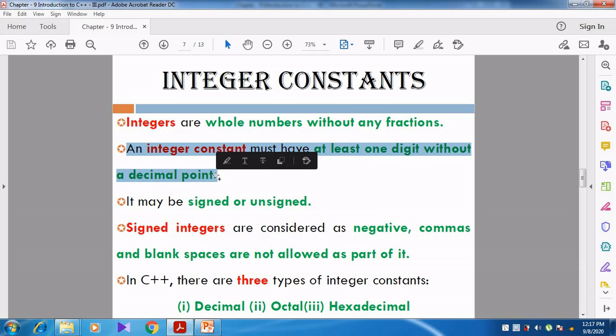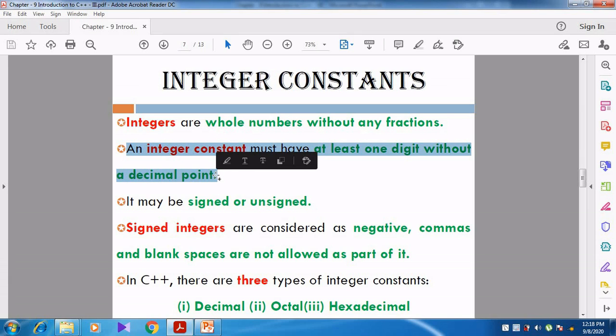You can give 2, 3, 4, 5 digits or 7 digits, but it should not contain a decimal point. The minimum condition is that it should have at least one digit. At least one digit should be there without a decimal point, then it is called an integer constant.